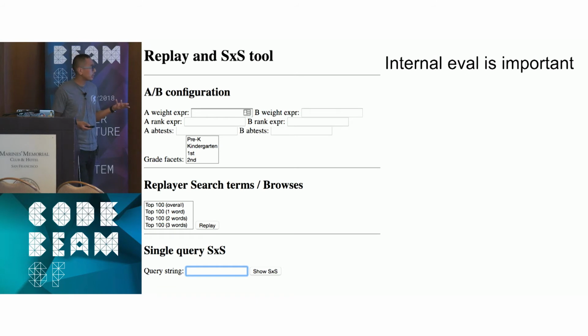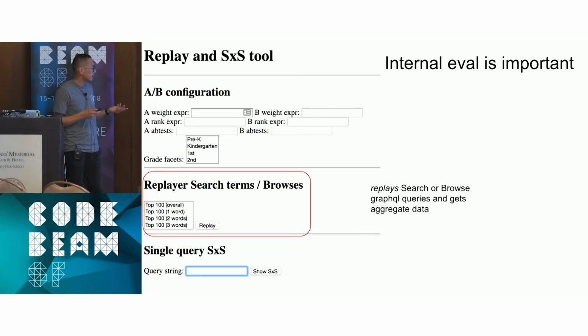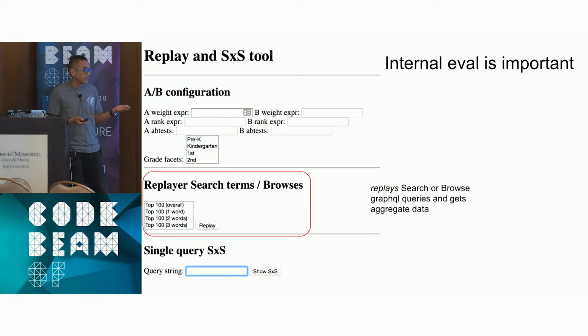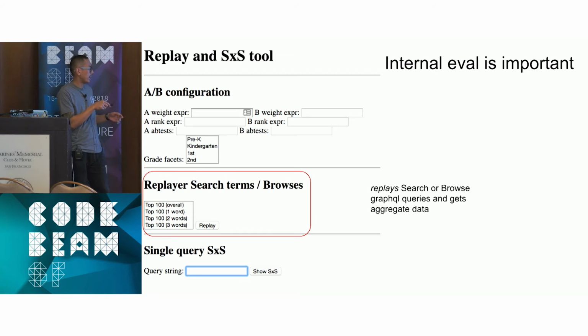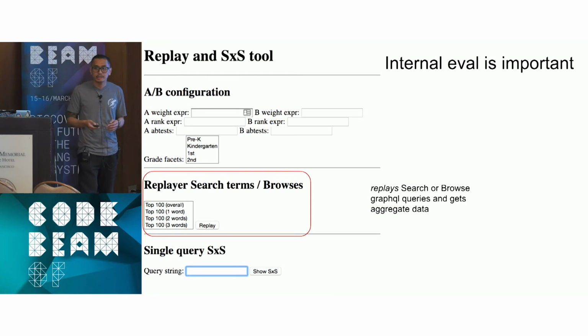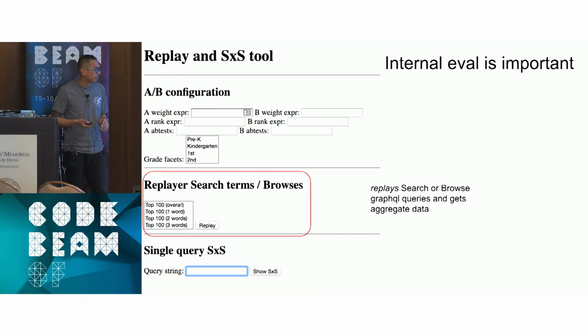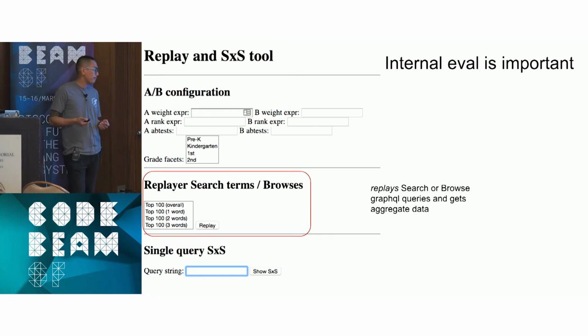Like I said, we do a lot of A/B testing, so if we want, we could change the ranker A version, ranker B version, etc. And that's the replayer part. It basically takes that configuration and replays that against what we have as top 100 searches, top 100 one-word searches, two-word searches, top 100 browsers, which is just facets. And that runs all of the GraphQL queries with the specific configuration and gives us some aggregate data.